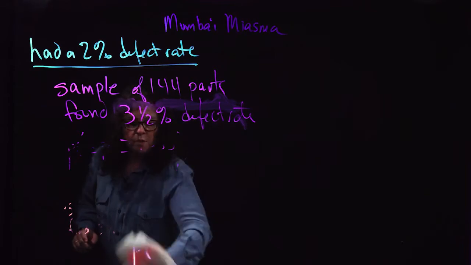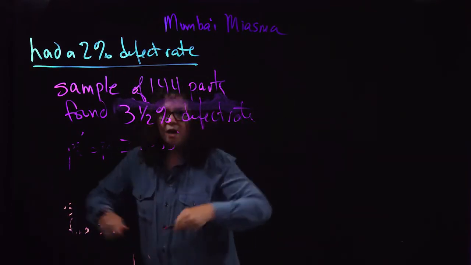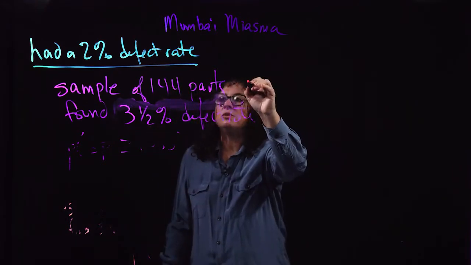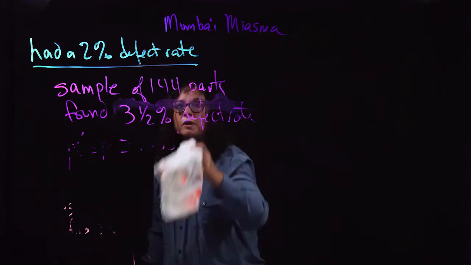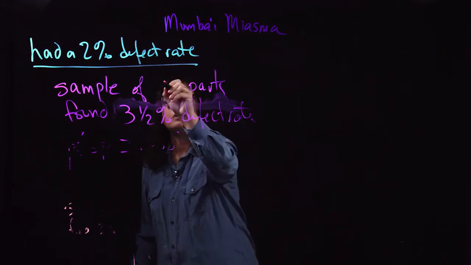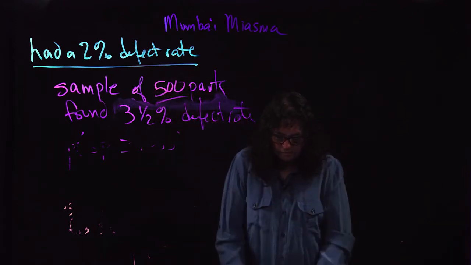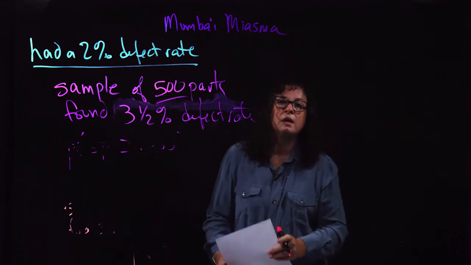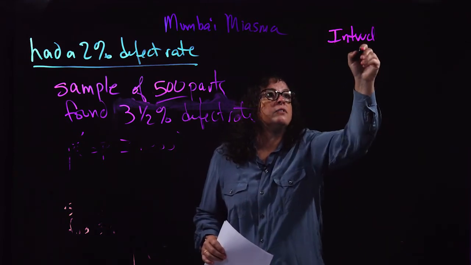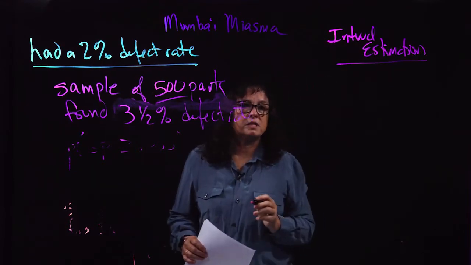All right, so what I have here is this 3.5% defect rate, but I'm going to do this on a sample not of 144, but the sample that I actually took, which was the large sample of 500. Now, in general, what we want to do is start looking at interval estimation, or confidence intervals.